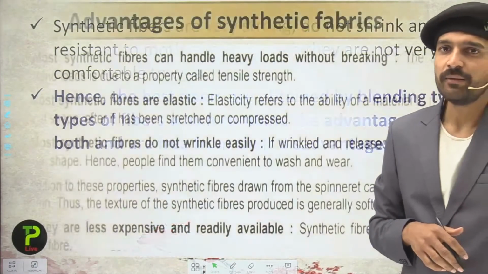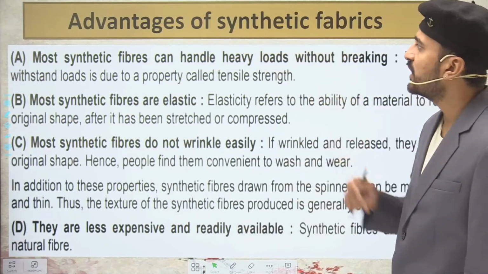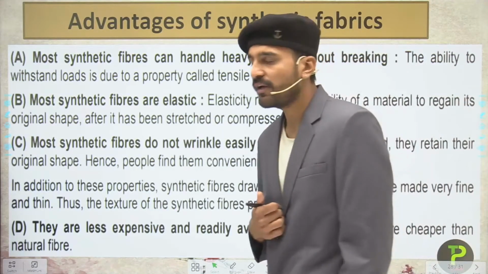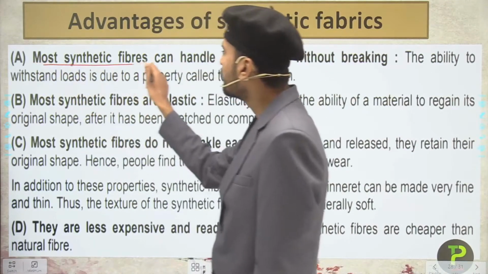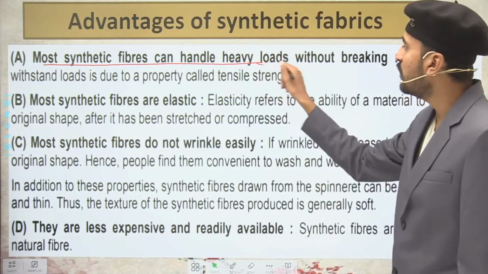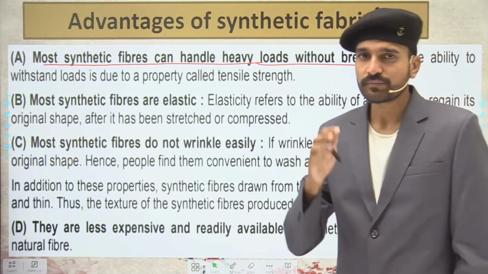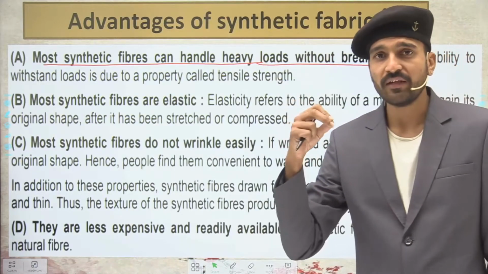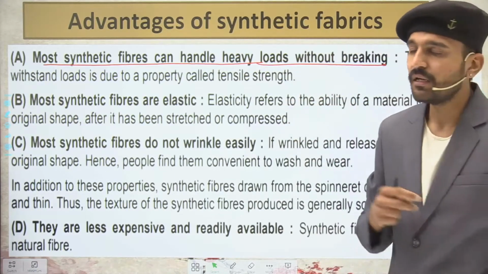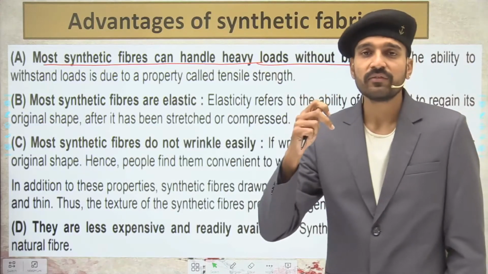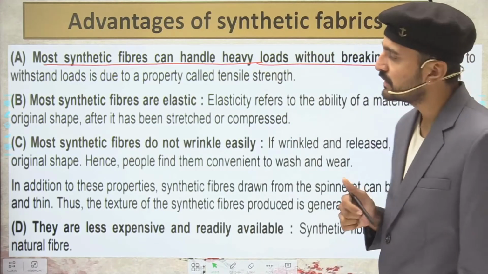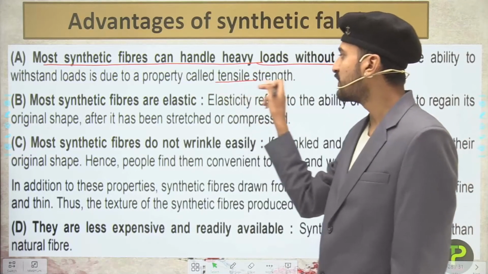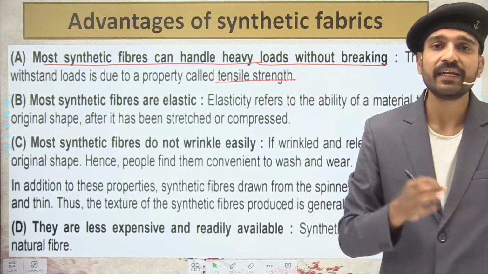Now it's time to move on to the advantages of synthetic fabrics. Talking about the advantages of synthetic fabric, students, most synthetic fibers can handle heavy loads without breaking. So synthetic fibers are stronger than natural fibers. Although they are not as strong as silk fiber, some synthetic fibers are even stronger than silk. The ability to withstand load is due to a property called tensile strength. So we can say that they have high tensile strength.